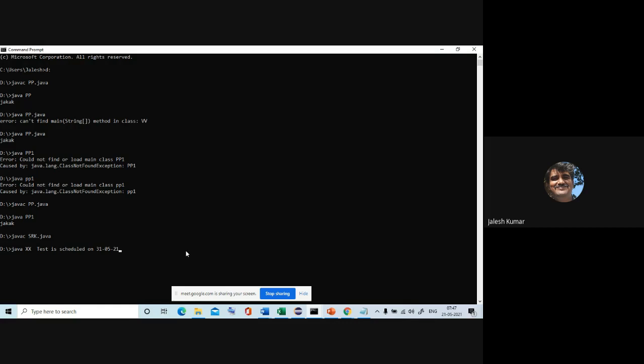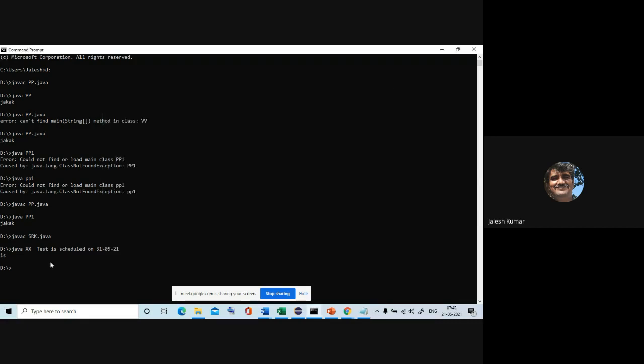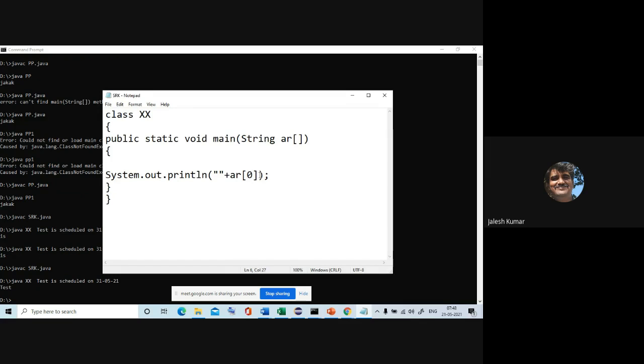I am printing a of 1, so you will get "is". That means a of 0 means what? You have to compile, because whatever modification you have done later, you have to compile that. See, you are getting test. That means a of 0 is test.